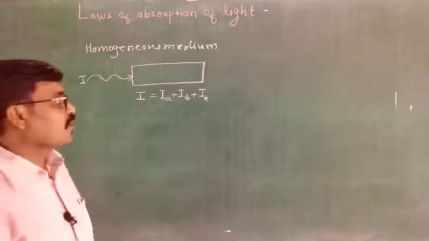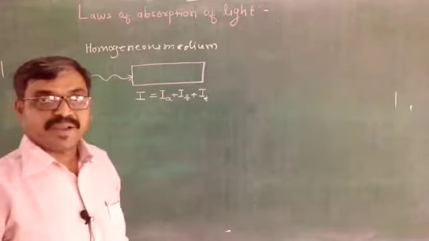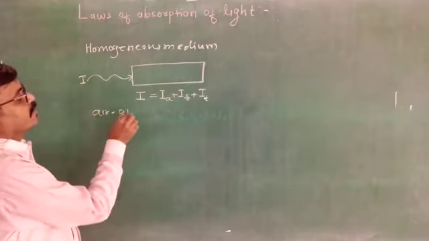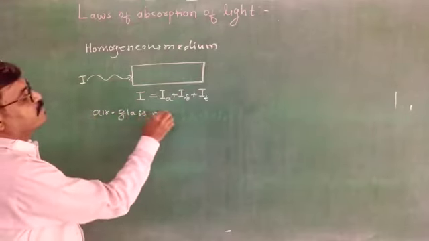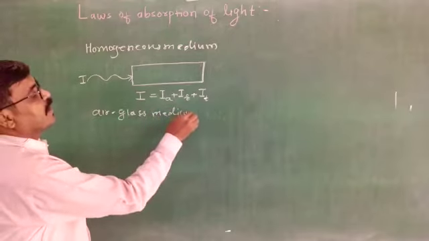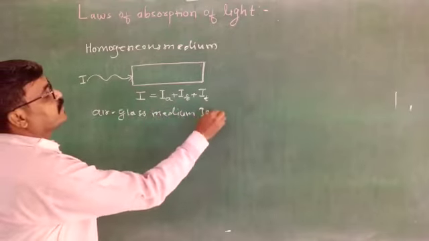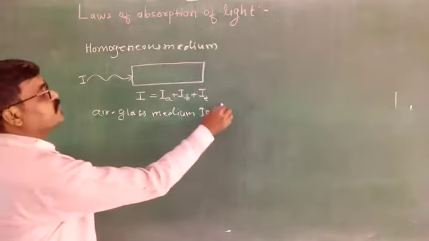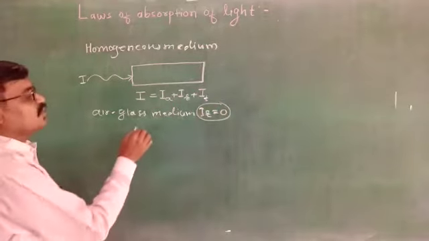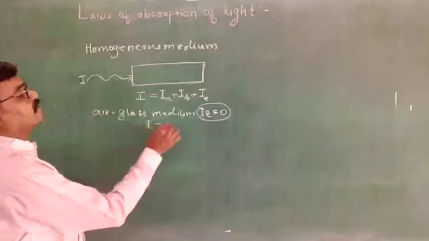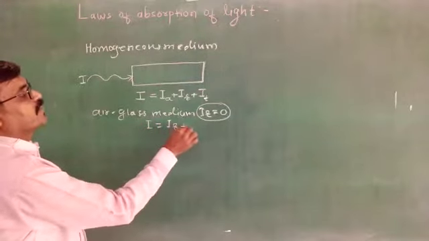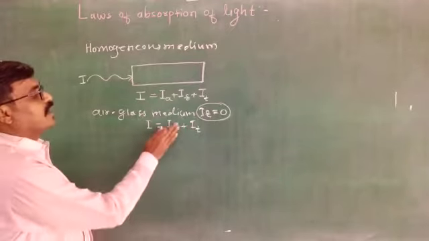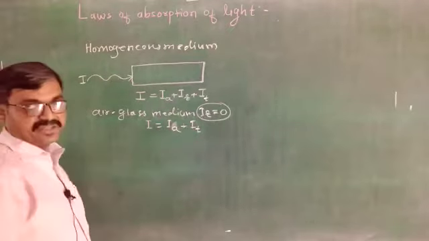But for an air glass medium, this IR, the intensity of reflected light, is considered to be negligible. That's why it becomes zero. That's why I equals IA plus IT.